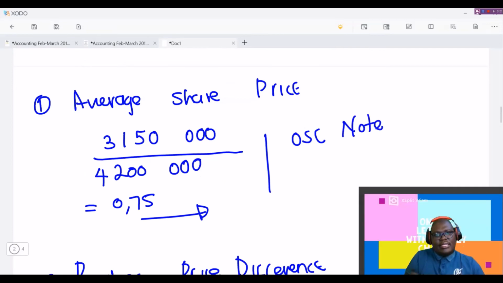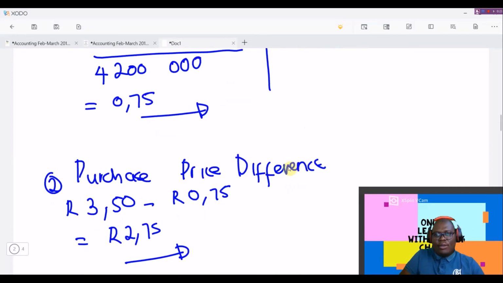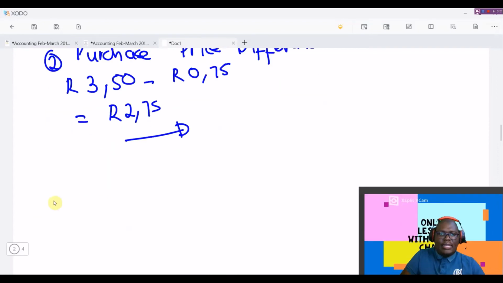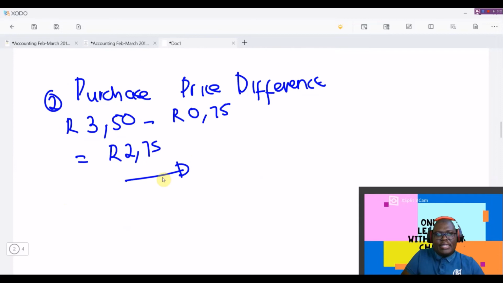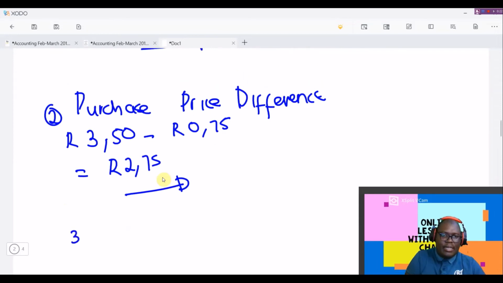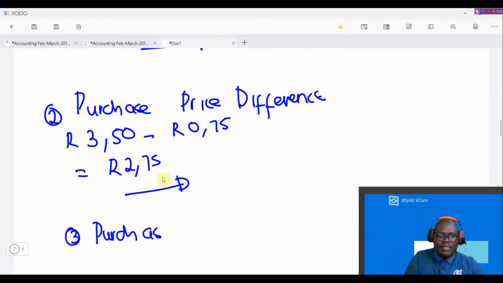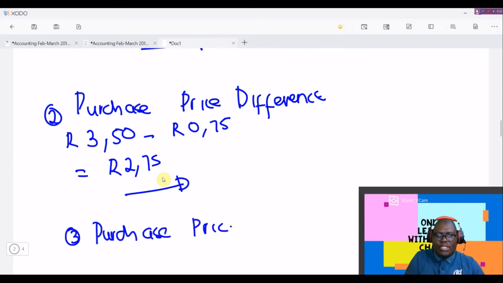So now these three prices, the average share price will affect the ordinary share capital note. We need to know what each of these is going to affect. Because we got the purchase price difference, we can have the purchase price here, which is 3 rand 50.